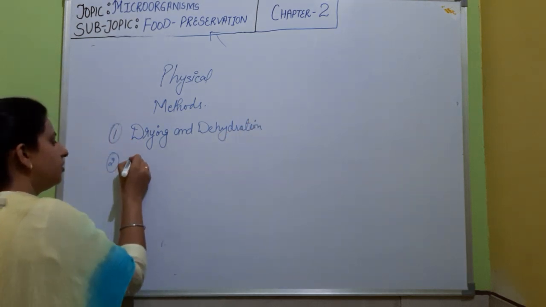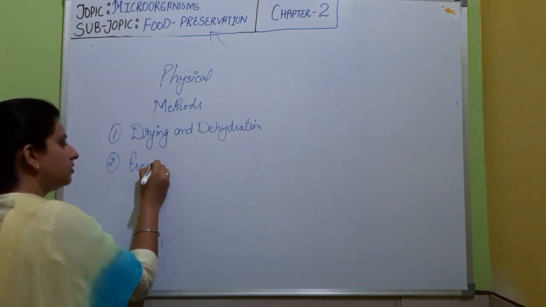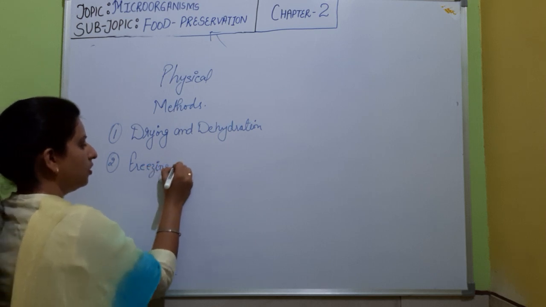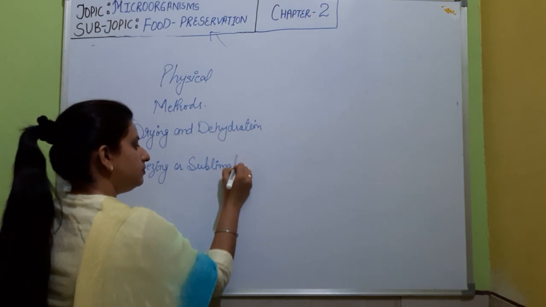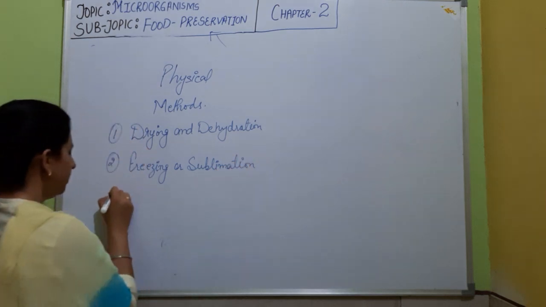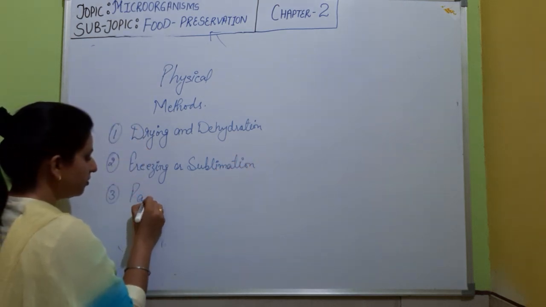Second is freezing or sublimation. Third one is pasteurization.